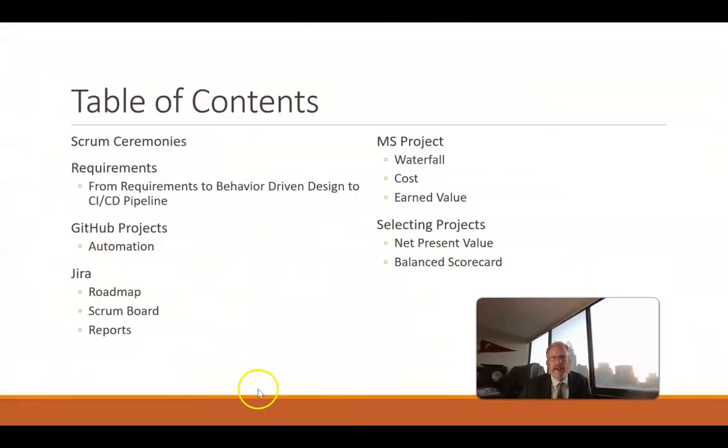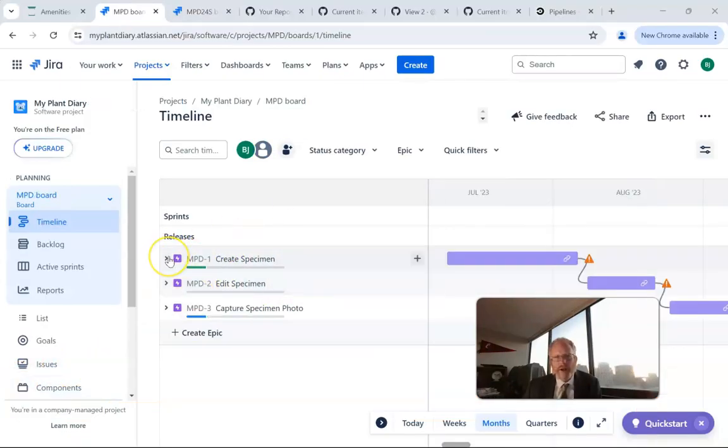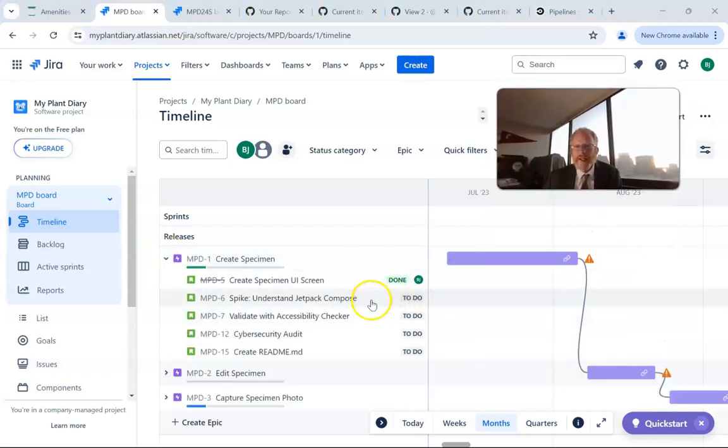Over time, I think JIRA has taken a bit of a dominant position in Scrum. It's one of those where the question is no longer what Scrum software do you use, but more detailed about how do you use JIRA. We'll take a look at several things in JIRA, like how to set up a timeline view, where we can create epics, which are big features we want to do, and then we can sequence those epics with predecessor and successor relationships. And we can put stories under those epics where those are what we're going to work on.